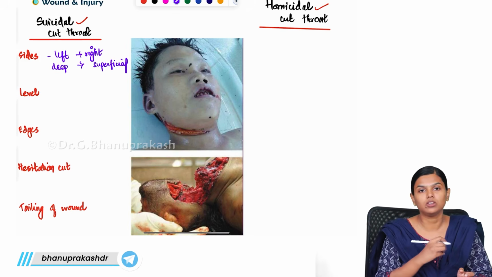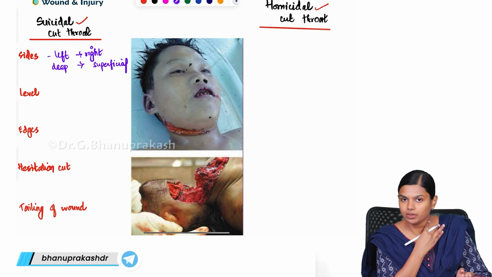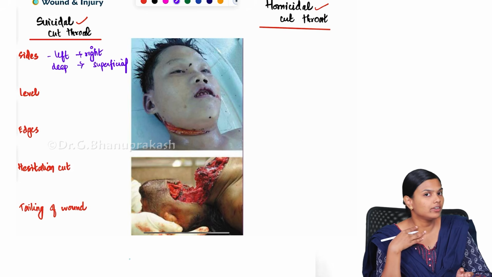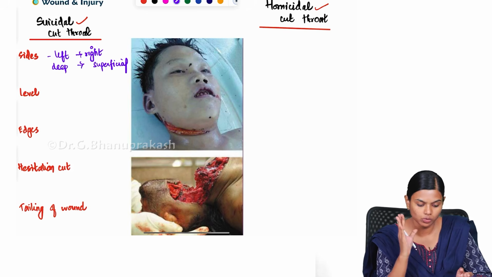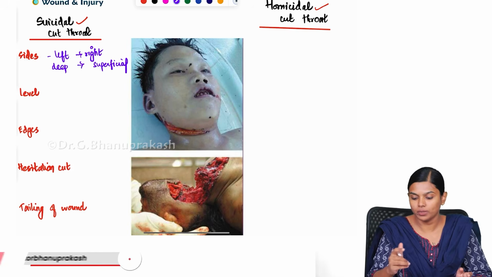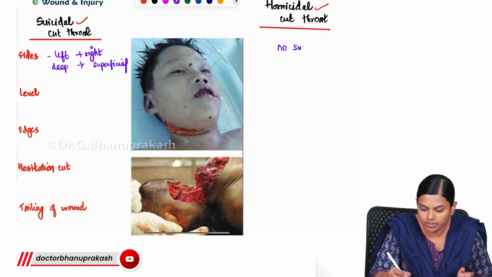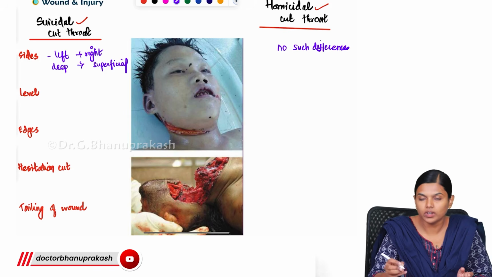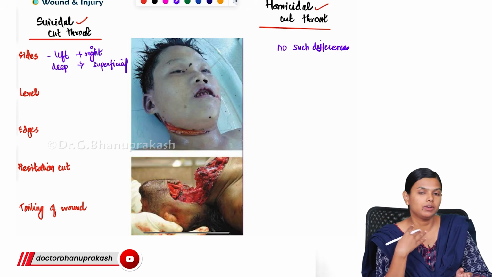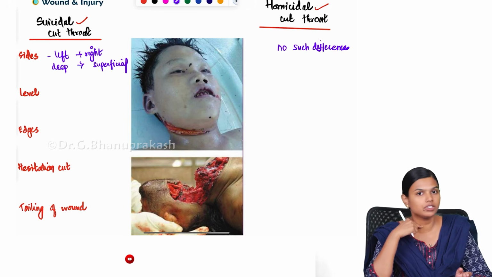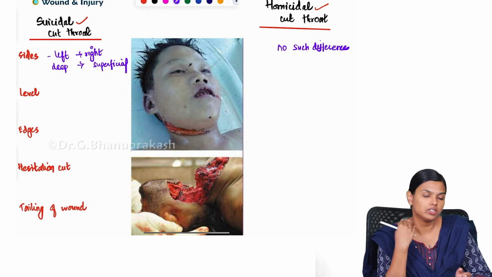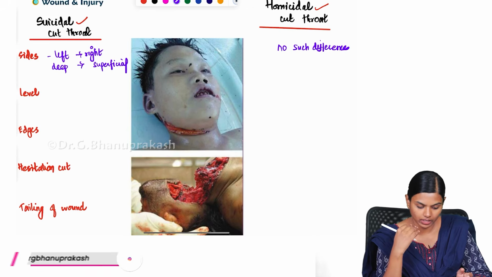It will be deeper starting from the left side, and it will go superficial towards the right side. This is how suicidal looks. But homicidal has no such differences. All over the neck it will be at the same depth. There will not be any superficial to deep or deep to superficial changes. It will be the same all over the neck.